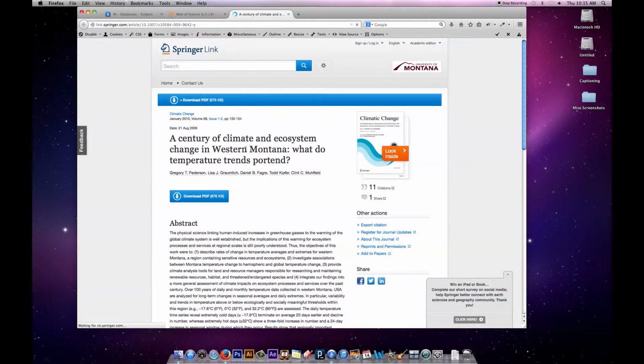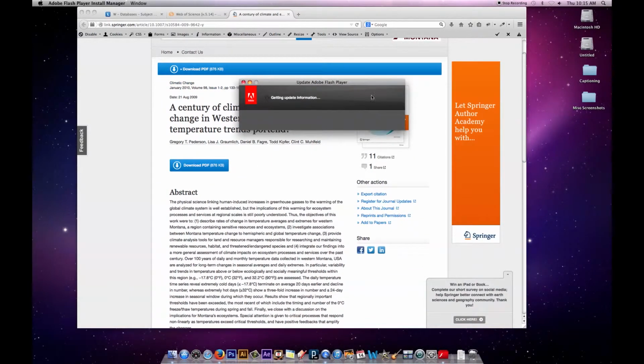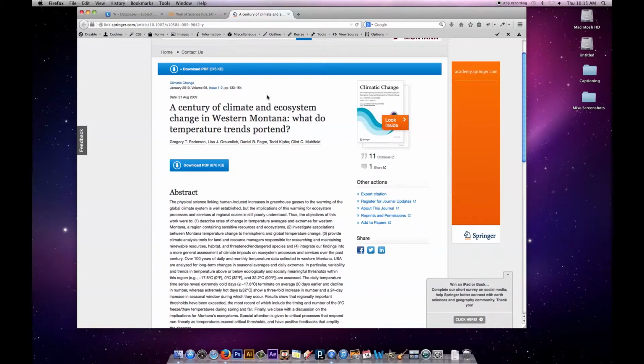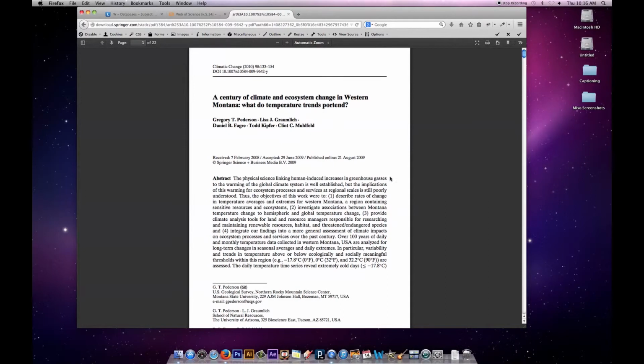Occasionally it doesn't work, and there are some alternative ways to get to articles, but in this particular case, it looks like I went to a publisher site. I'm looking at the abstract. I can now click on the PDF link, and I've got the article. I could print it, I could download it.